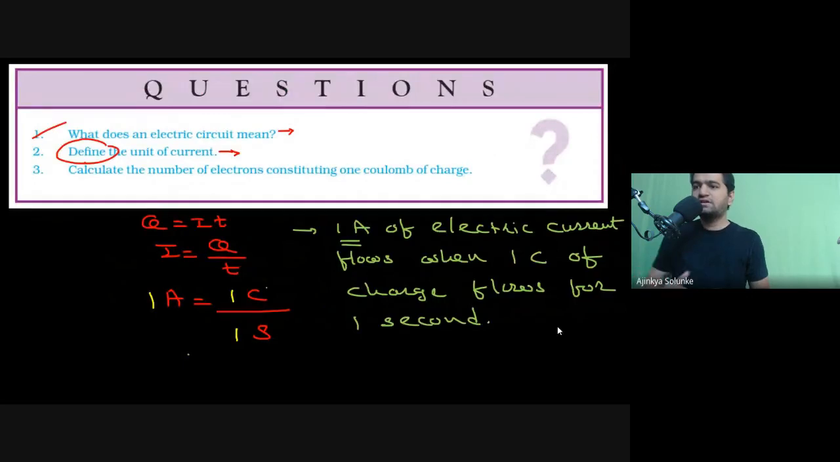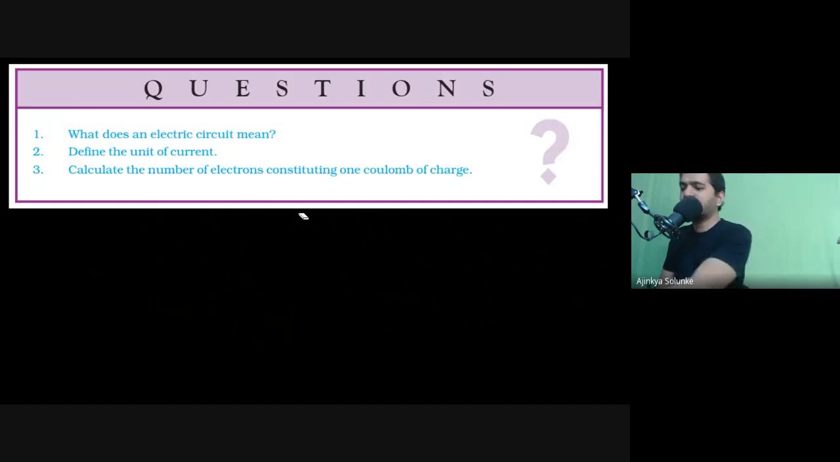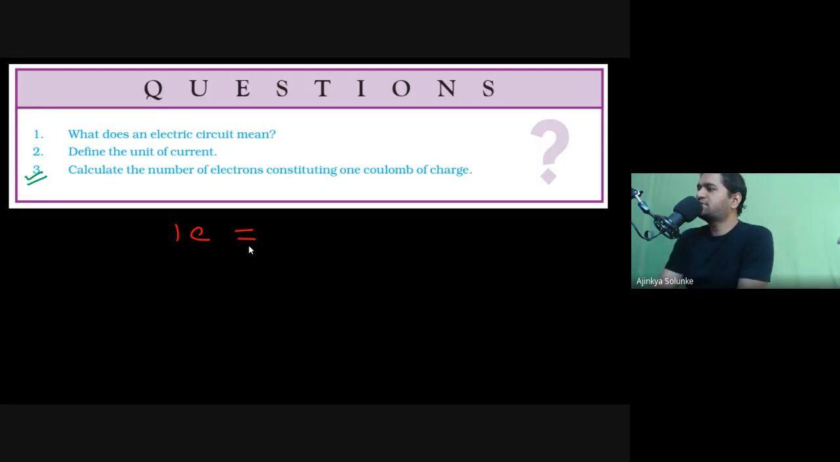Chalo. So let us solve the third question. Calculate the number of electrons constituting 1 coulomb of charge. Okay, so they are asking us to find the number of electrons in 1 coulomb of charge. Let us solve this question. Can you please tell me what is the charge on 1 electron? Can somebody tell me? Write in the chat section. Just some time ago we have seen this. Chalo, be fast because we need to complete this.